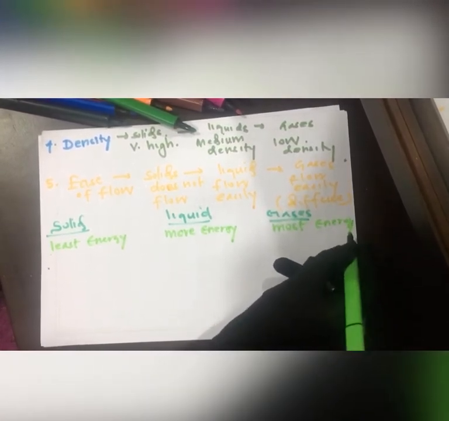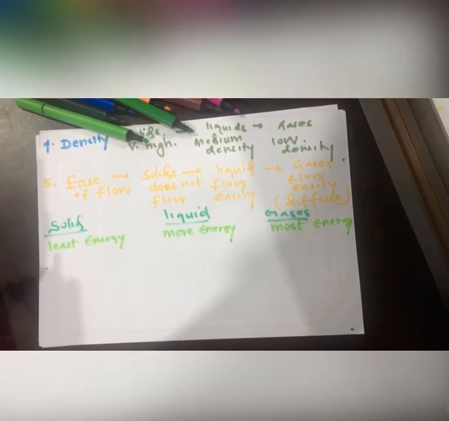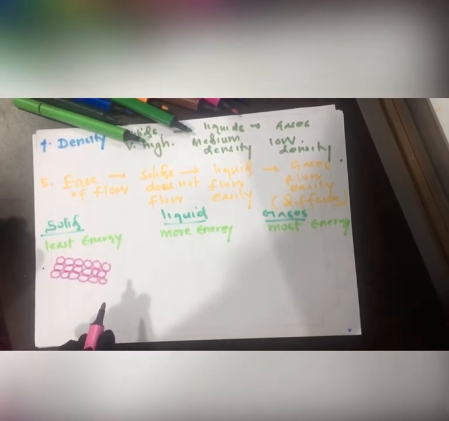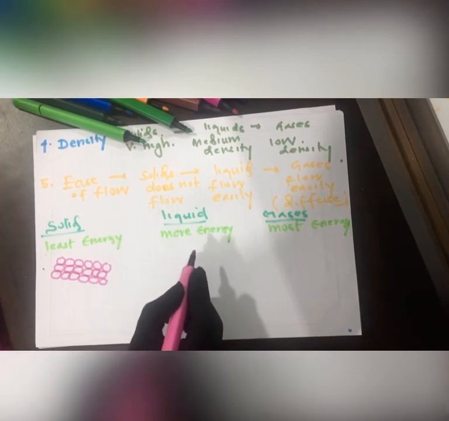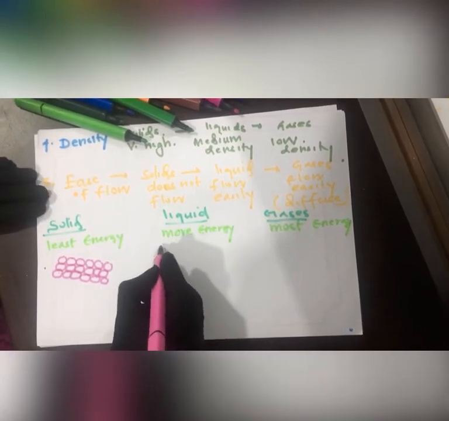Now I'll just draw a small figure for you all to understand the arrangement of these particles. Solid means the particles are arranged like this, very tightly held together. If it is liquid, particles are closer together, but they can move.